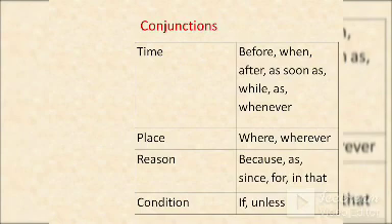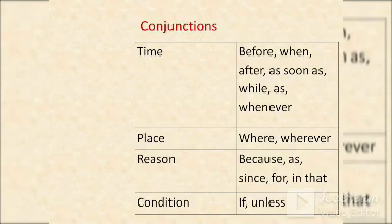If you observe the conjunctions, for time there are certain clue words: before, when, after, as soon as, while, as, whenever. If you use these conjunctions, the adverbial clause indicates time.